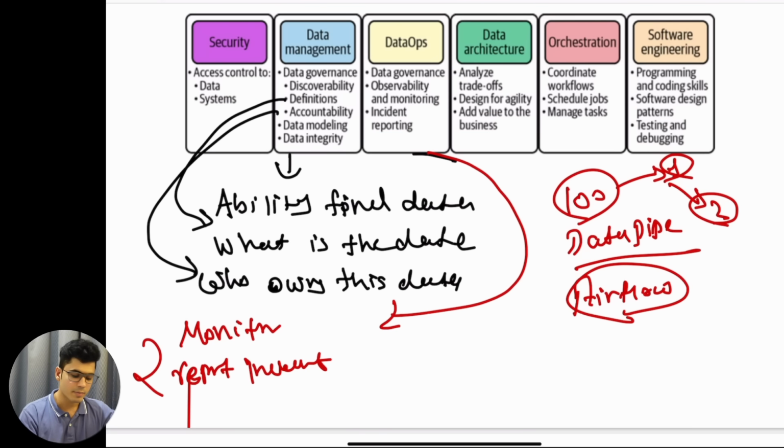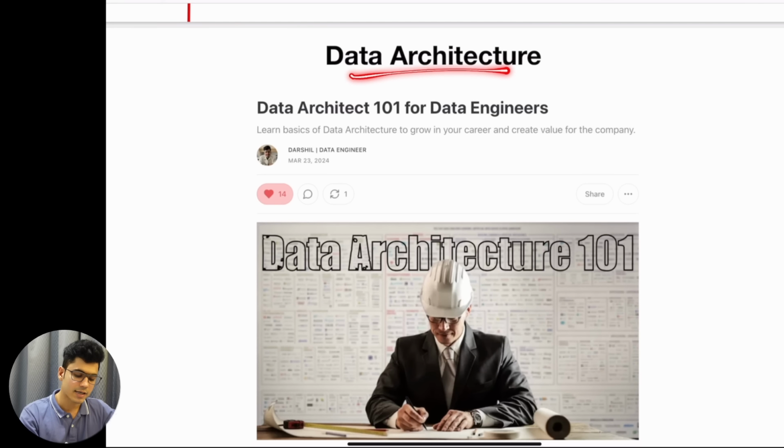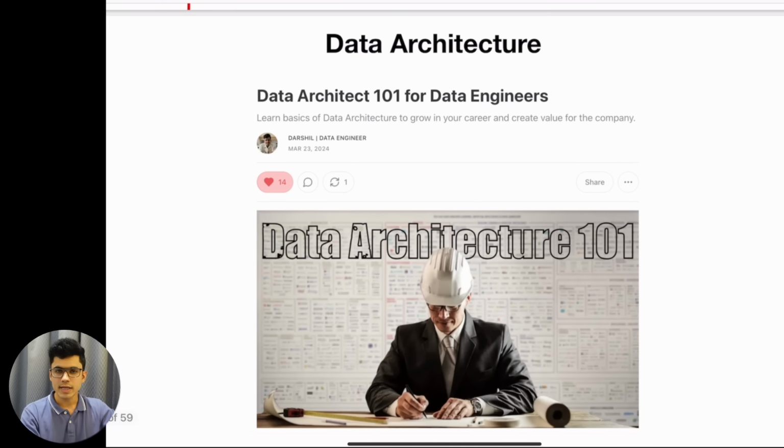You should remember security is important, data management is important, DataOps is important, architecture is important, and so are orchestration and software engineering. These are just fundamental concepts, good to know. Don't really deep dive into them right now. As you move in your career you will understand them one by one. Next, I want to talk about data architecture. If you want to become a good data engineer you should understand data architecture, and we will be referring to one of the newsletters that I wrote, Data Architecture 101 for Data Engineers. So let's jump into that.